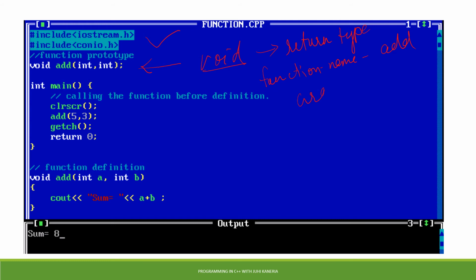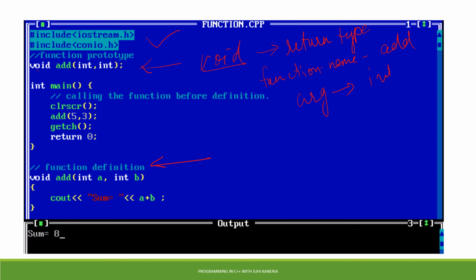that are of integer types. Since we have two arguments, we are using two int, right? Here you can specify the names of the arguments as well, and if you don't want to specify the names like a and b, you can specify them later when you are defining the particular function, right? So here we have void add(int, int). This specifies that the add function will be returning a void value. That means it will return nothing, and it will have two parameters,